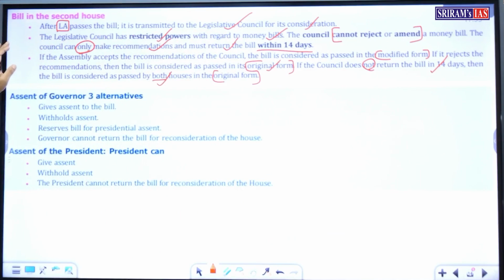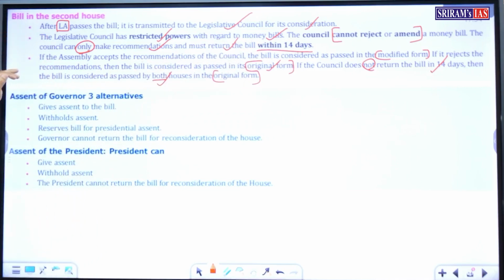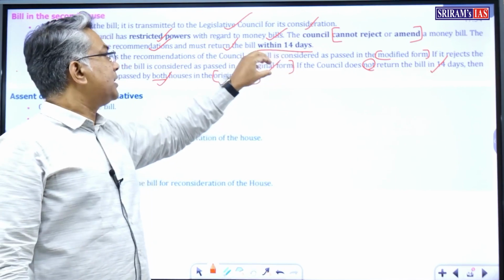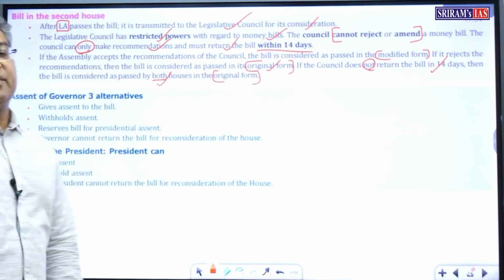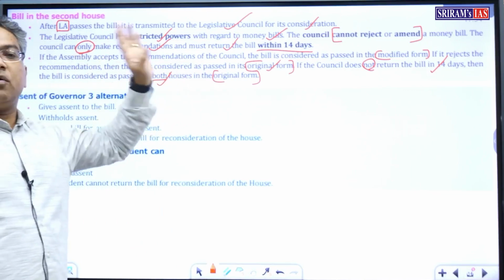If the Assembly accepts the recommendations, the bill is passed in the modified form. If it rejects them, the bill is passed in the original form. If the Council does not return the bill within 14 days, the bill is considered passed by both houses in the original form.